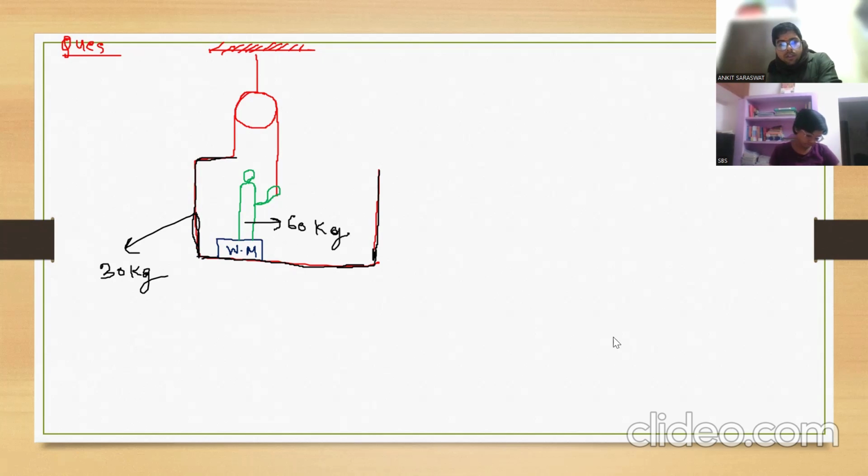Now you need to tell in this question: if the system is at rest, system meaning the entire man and platform, then find the reading of the weighing machine.